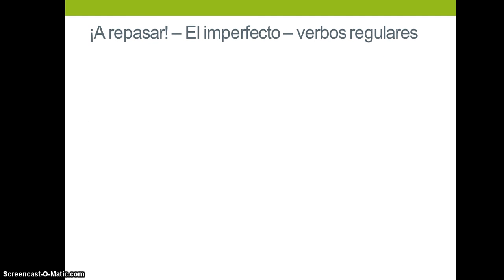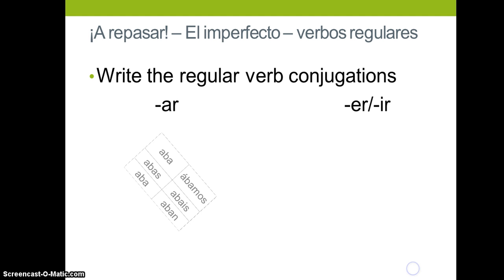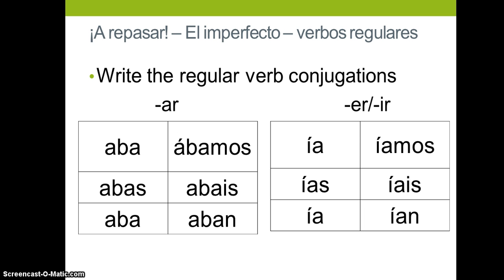Now we're going to review our imperfecto. This is what we just got quizzed over. And our regular verbs. It's wonderful that they're regular because almost every single verb in the imperfect is regular. To the left you have your AR endings and to the right you have your ER, IR. They share their conjugations. Be mindful for the AR that it is the nosotros form that gets the accent on that first A, not the vosotros form. And then the ER, IR, all of those first I's get the accent.